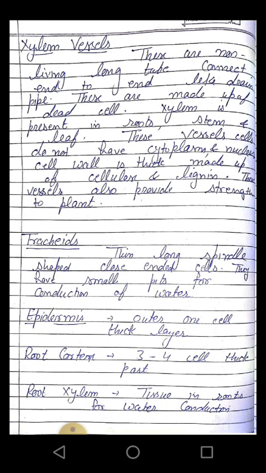Now we will discuss some other parts. These are the parts of the root system, like epidermis. It is the outermost layer, a one cell thick layer. It is present in the root. Then root cortex. Root cortex is a 3 or 4 cell thick part. Then endodermis, the inner one layer. Then root xylem. Now the root xylem will start. Clear?